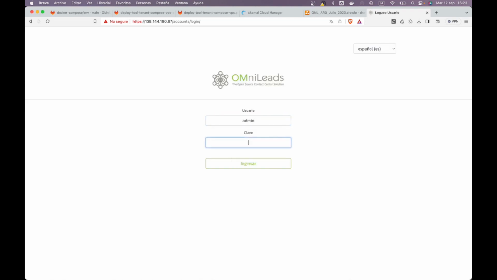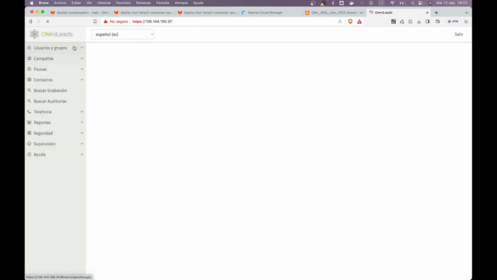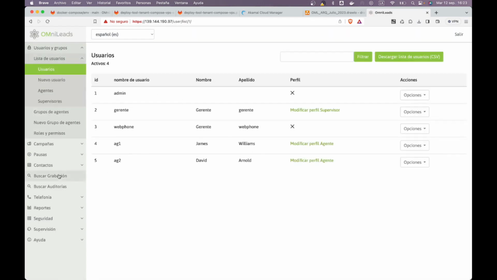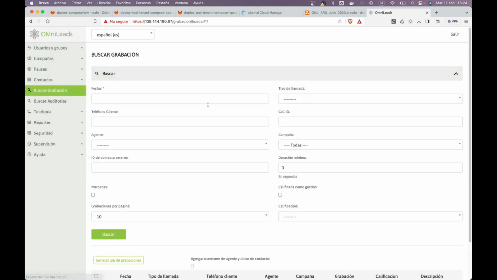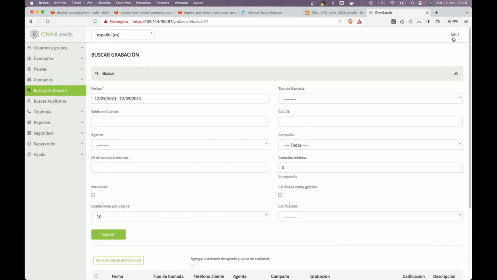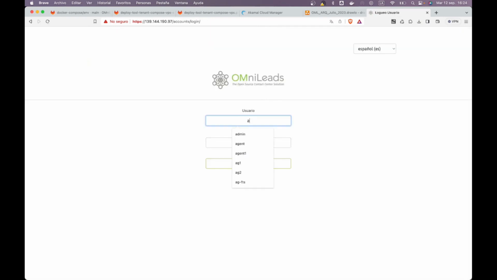So now I'm going to use the password I had, the one I was using in the instance I backed up. And now, yes, for example, if I look at the users, I'm seeing that I have my users. If I look for the recordings, remember that we have 3 recordings in the instance that we did. Here are the 3 recordings.